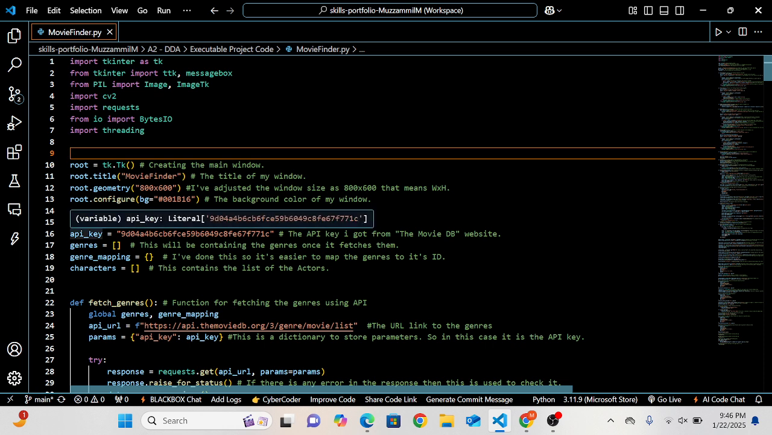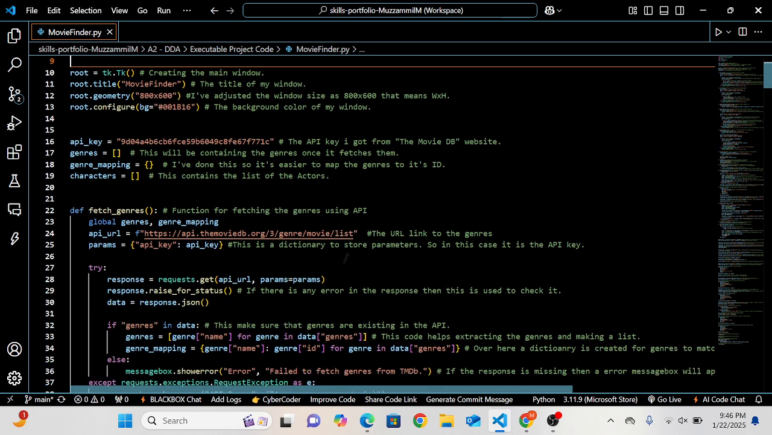Below I added the API key that helps my application fetch all the information from the TMDB website. The genre and genre mapping is the command for fetching the genres, and genre mapping helps the genres to match the IDs. Meanwhile, this variable that is named characters stores the actor's name from the website.